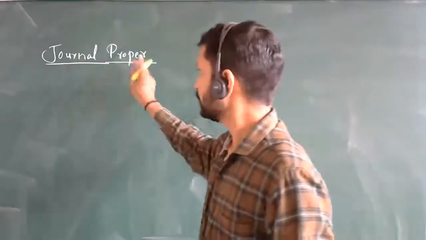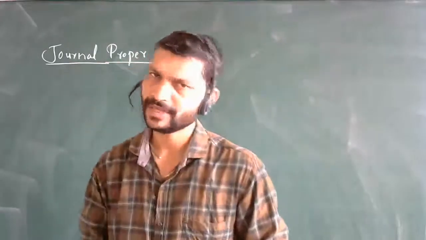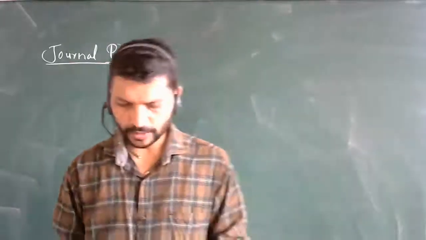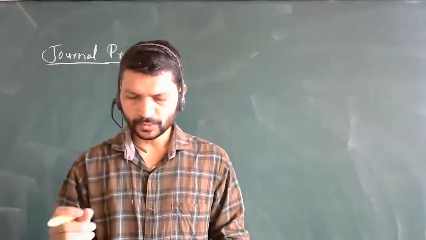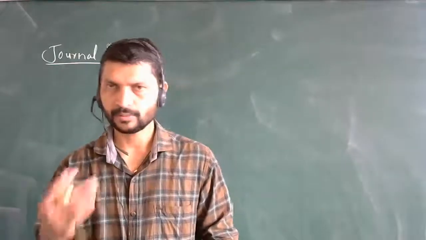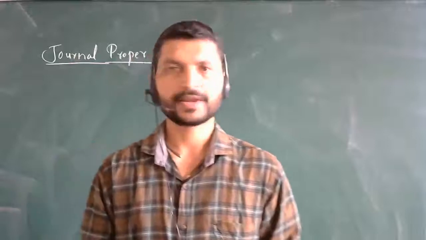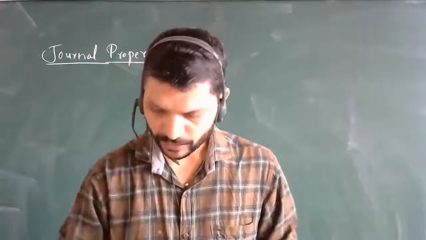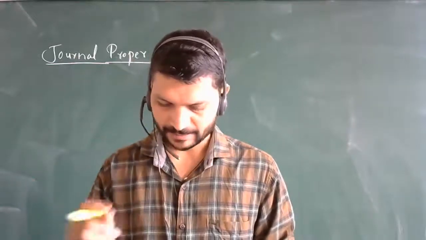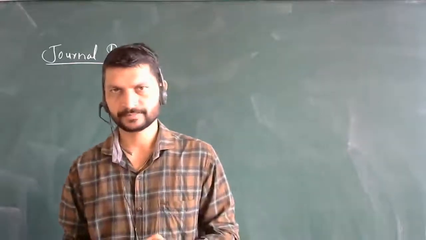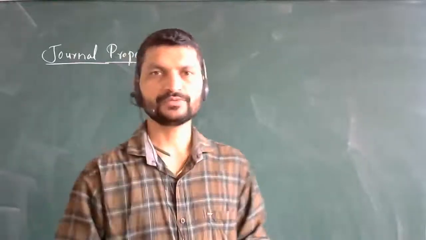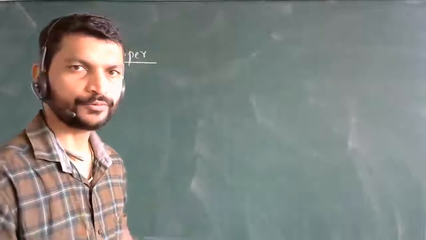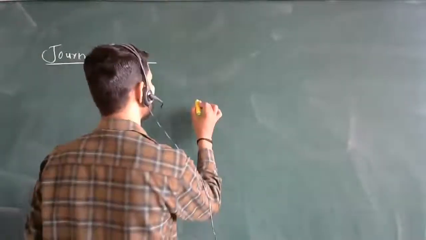The next concept we are going to know here is journal proper. Now what does journal proper mean? A book maintained to record transactions, a book which is maintained to record the transactions which do not find a place in special journals. Some of the transactions which are taking place will not be recorded in special journals.